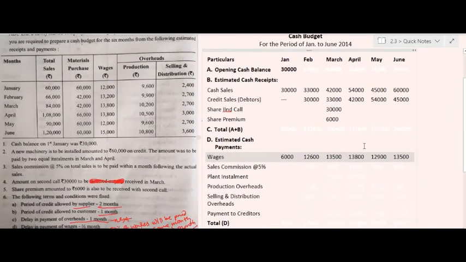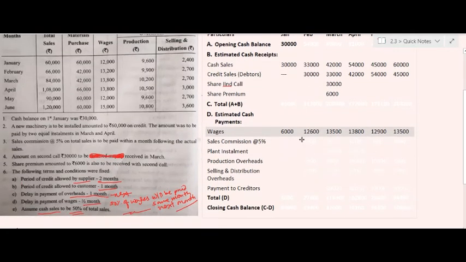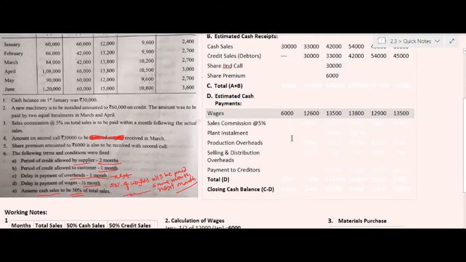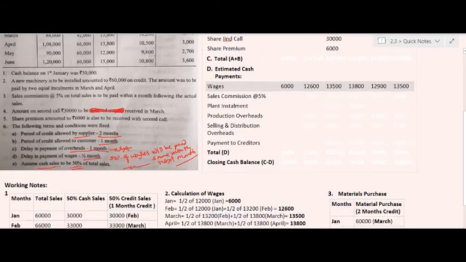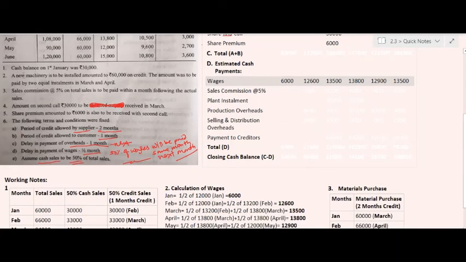The next item of expense is sales commission at the rate of 5%. As given in the additional information, sales commission at the rate of 5% on total sales is to be paid within a month following the actual sales. It means the sales commission on the total sales of respective months will be paid in the next month.